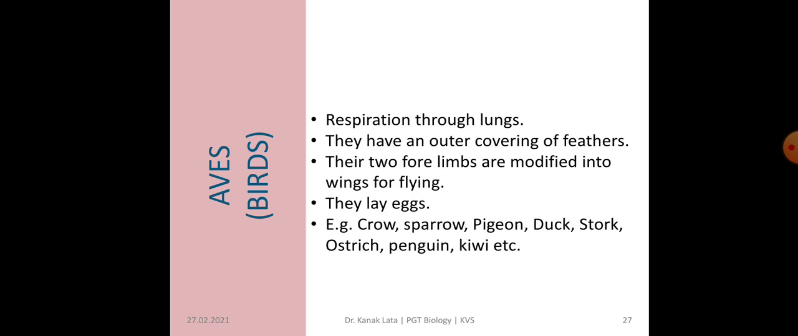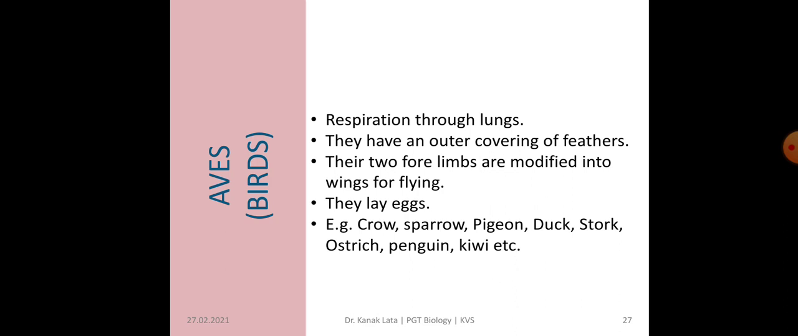Again the respiration is through lungs, and the next modification is they have outer covering of feathers, and their two forelimbs are modified into wings for flying. So these are the few adaptive features, means due to this they used to fly. They lay eggs and they have strong flight muscles also. But still some birds are flightless, means their flight muscles are weak.